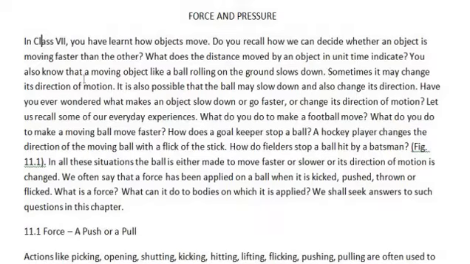Sometimes it may change its direction of motion. It is also possible that the ball may slow down and also change its direction. Okay, so the ball can change its direction or it can slow down also. So this is the act of force which is influencing the motion of the object. So it can change the direction, it can make it fast or slow. Have you ever wondered what makes an object slow down or go faster or change its direction of motion?